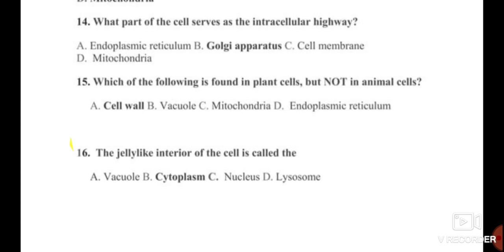Question number 15. Which of the following is found in a plant cell but not in an animal cell? Animal cell does not have any kind of cell wall, but the plant cell shows the presence of cell wall. It is made up of cellulose or glucan. Vacuole, mitochondria, and endoplasmic reticulum are present in animal cells and plant cells as well.